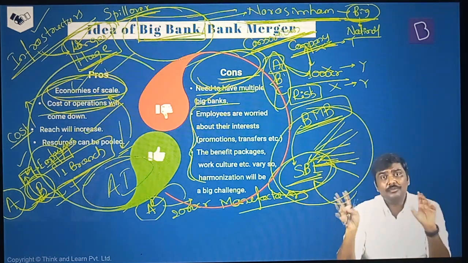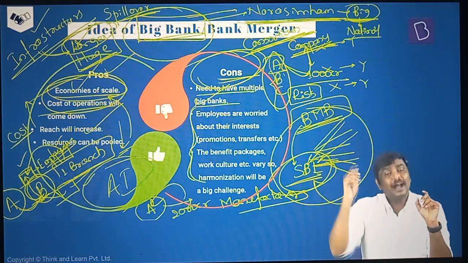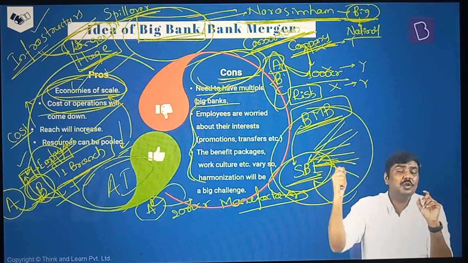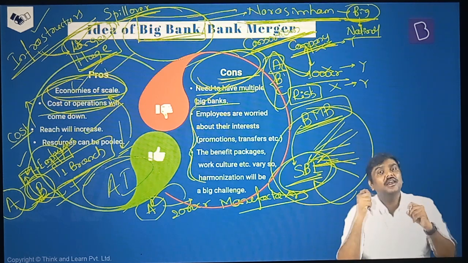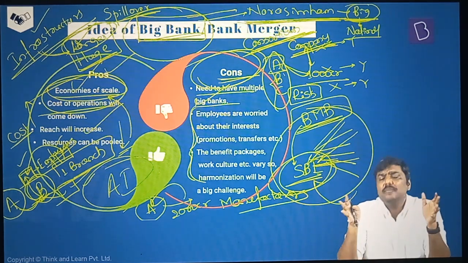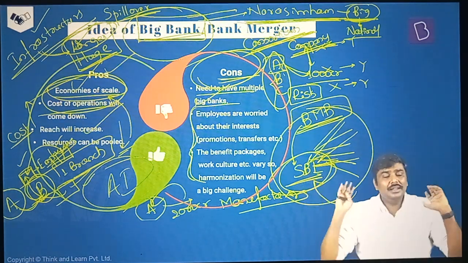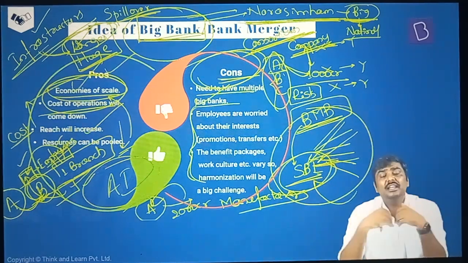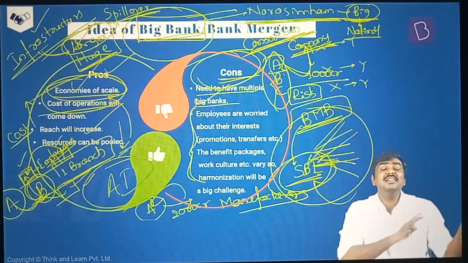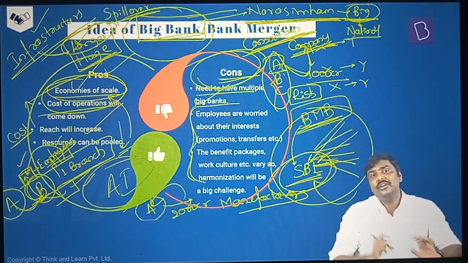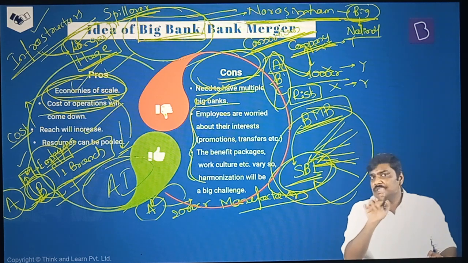Of the two, both are bad. Of the two, which will be much more bad? A big bank failing is much more bad compared to a very small bank failing. So currently, we have a number of small banks like this. Government of India is merging these small banks, creating a big bank. And if this big bank fails, then it will create a much bigger problem compared to the earlier situation where, let's say, a small bank would have failed. Done? So these are some of the issues with respect to a big bank.